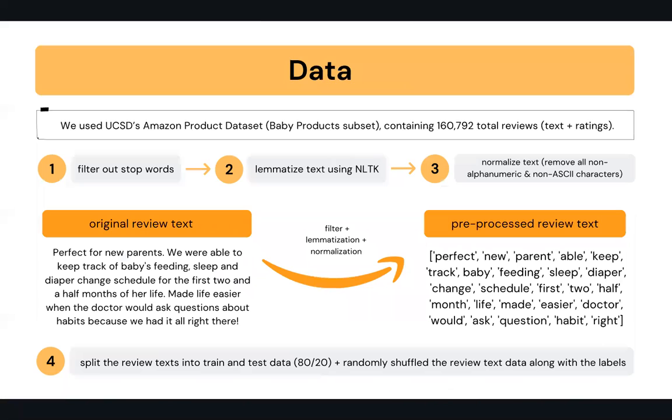We extracted our data from a smaller subset of UC San Diego's Amazon product dataset. This diagram shows how we pre-processed the review text and extracted the training and testing data from our dataset, which generally involved filtering out stop words, lemmatization, and normalization. To extract the labels, we looped through the numeric ratings, and if the rating was greater than the sentiment threshold, it was classified as 1 and 0 otherwise.